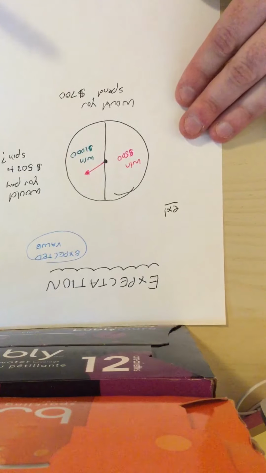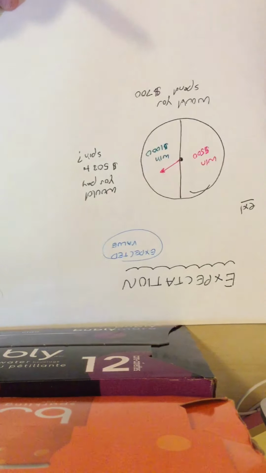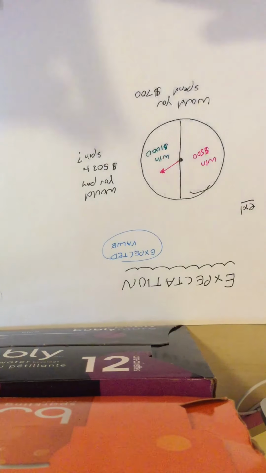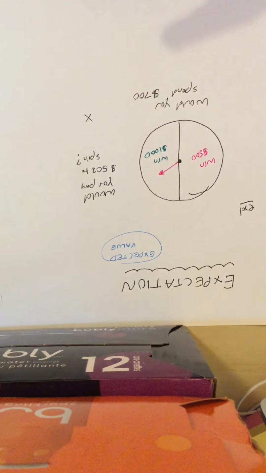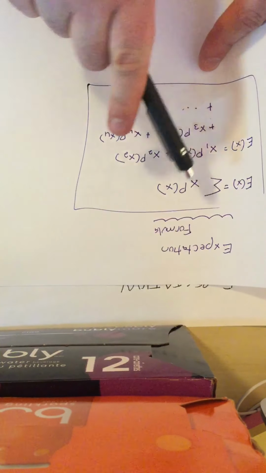Okay. So let's go back to wheel number 1. And we are almost out of space. So remember, the formula is that we need the x values and we need the probability.